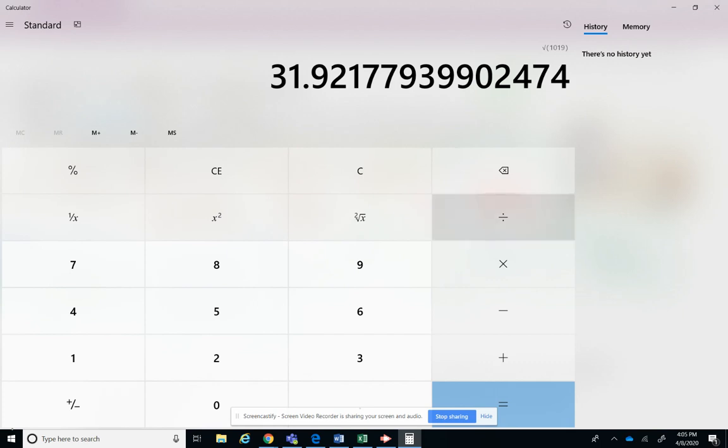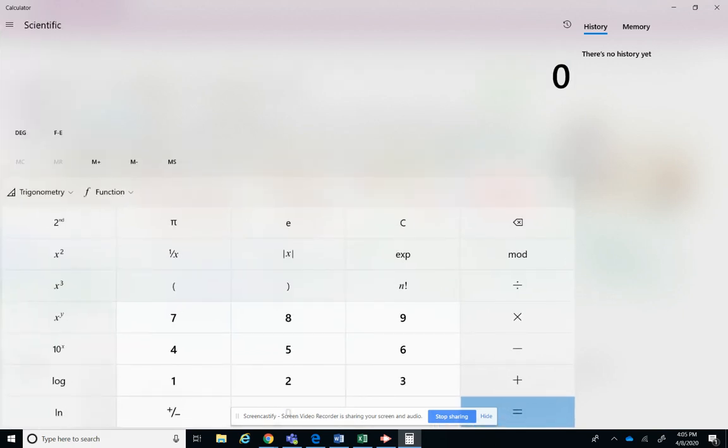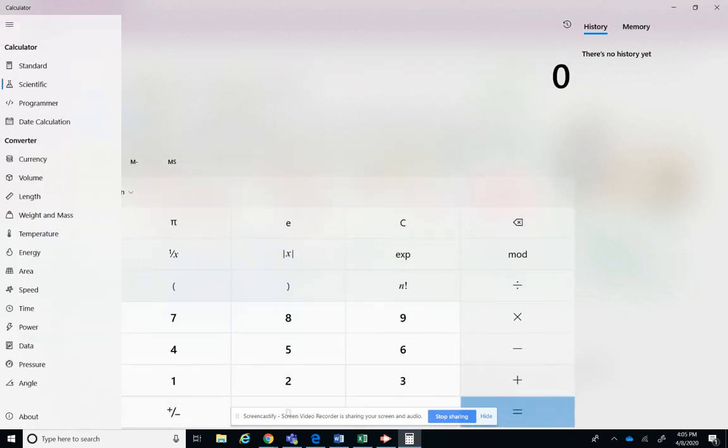Now we're going to have to do divided by, and we're going to have to do parentheses. And I do not see parentheses here. Your calculator will have it. I don't know why mine doesn't. I wonder if I jump back over here. I bet I'll lose what I just did. Yep, I lose what I just did. So my calculator on here is not being very nice to me.